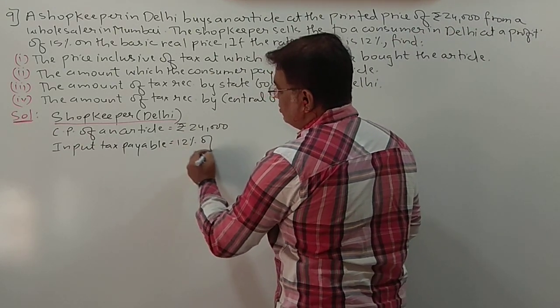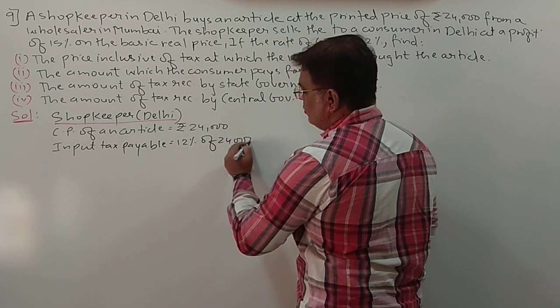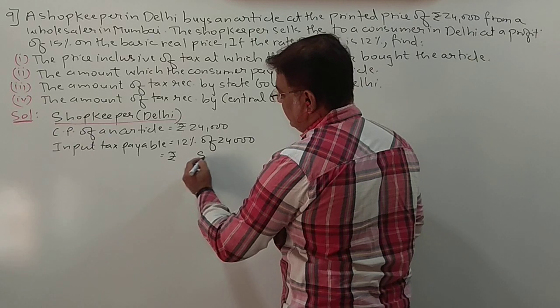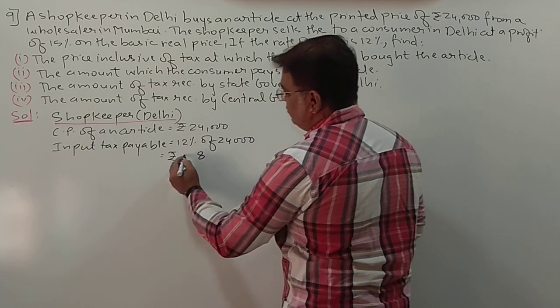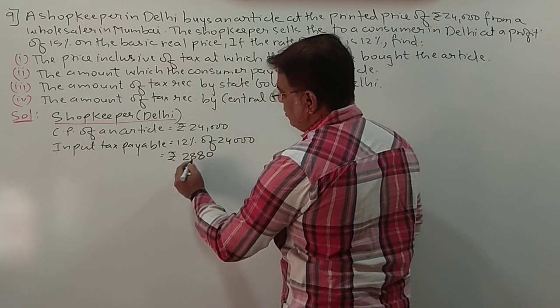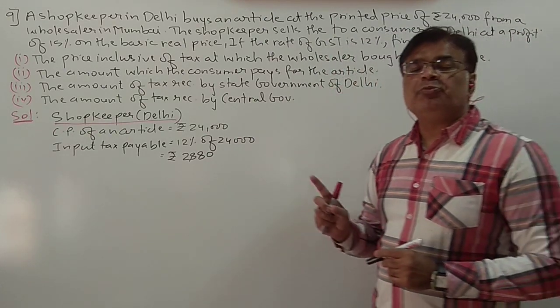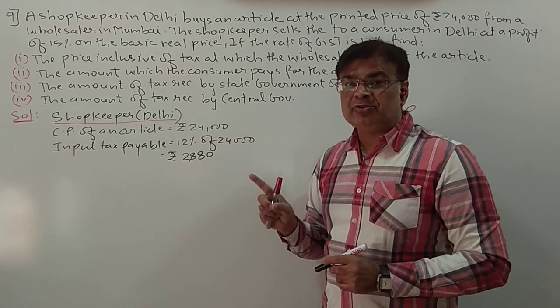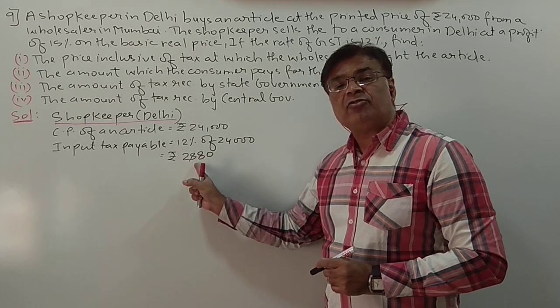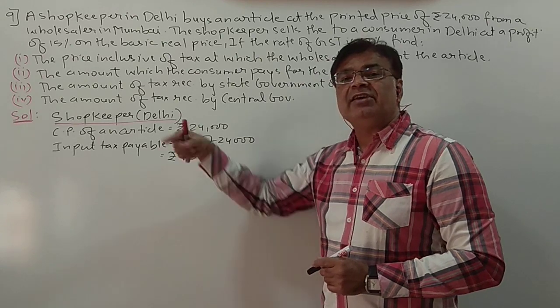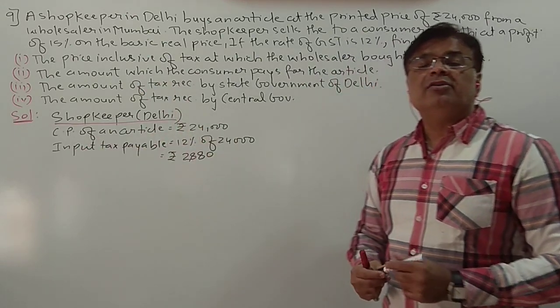So 12% of 24,000. It comes to 12 4s are 48, carry 4, 24. So he has paid 2,880 rupees. To whom? Not directly to the government, students. Remember, he is purchasing the article from whom? From the wholesaler in Mumbai. So this much tax he will give to the Mumbai wholesaler.